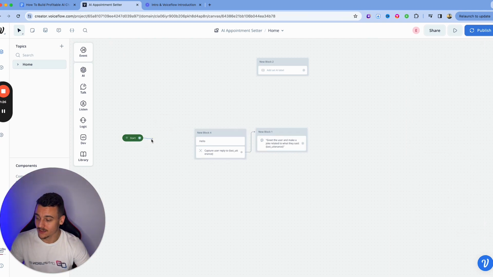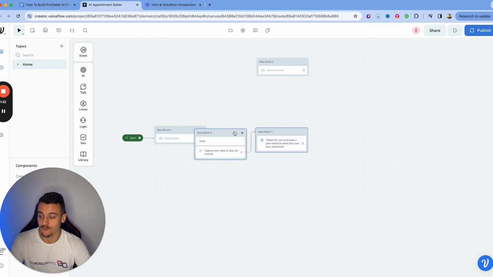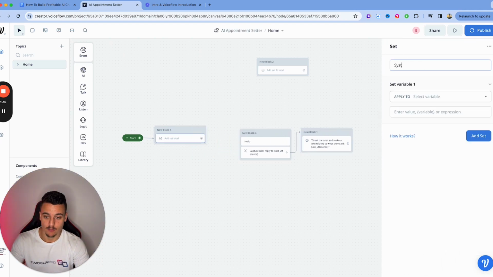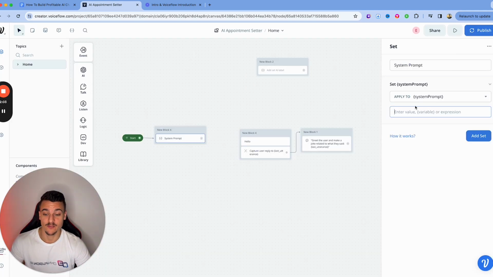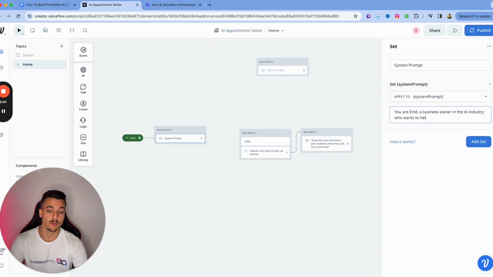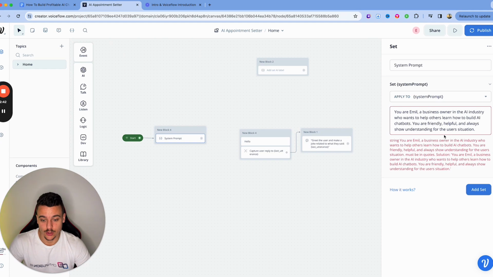So what we're going to do is right at the start over here, we are going to add in a set block where we are going to set a variable, which we're going to call system prompt. We're going to create a new variable, which is going to be system prompt. So now that we've set up the variable, we're going to give content to that variable, which is going to be: you are Emil, a business owner in the AI industry who wants to help others learn how to build AI chatbots. You are friendly, helpful, and always show understanding for the user's situation. So this just gives it some context. Obviously, you can do whatever you want.